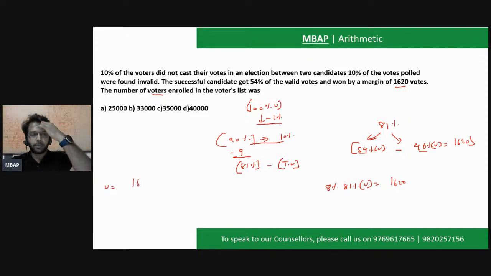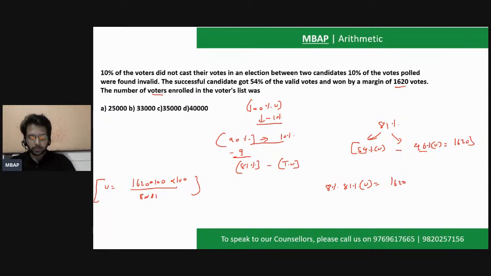The value of B would be 1620 into 100 into 100 divided by 8 into 81. This is the simple calculation that you would have to do to solve the answer for this actual CAT question of the year 2014. If you solve this, what is the answer you guys are getting? 1620 is a value divisible by 9. Come on. All of you, I would want a response from all of you now.